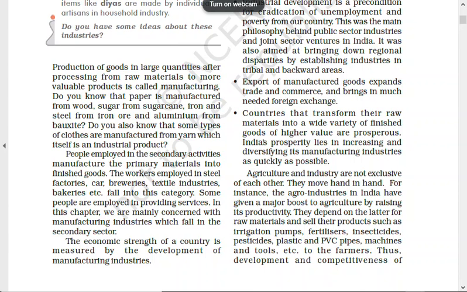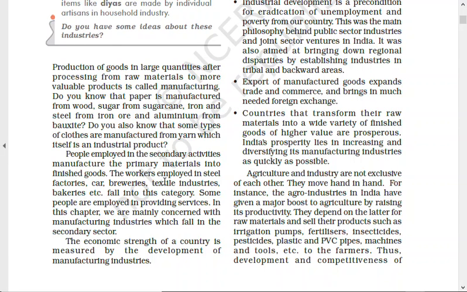Okay, so we have primary sector, secondary sector, tertiary sector, and the fourth one, which is not in all CBSE books. You will never get this point, but I am telling you something extra, just for your knowledge. So the quaternary sector is basically the computer programmers and the researchers, those people who are not directly serving human beings, or you can say the customers. Of course it's an economic activity, that is why this is called the quaternary sector. So we have four sectors. Mainly we have three sectors, but we have four sectors anyway.